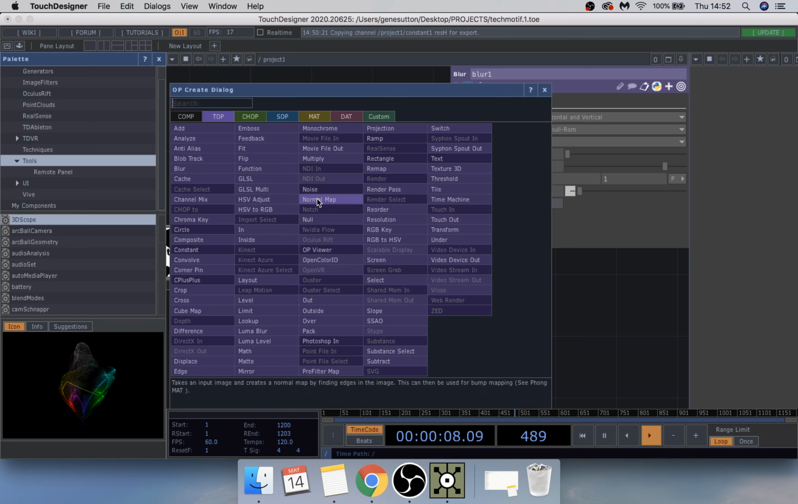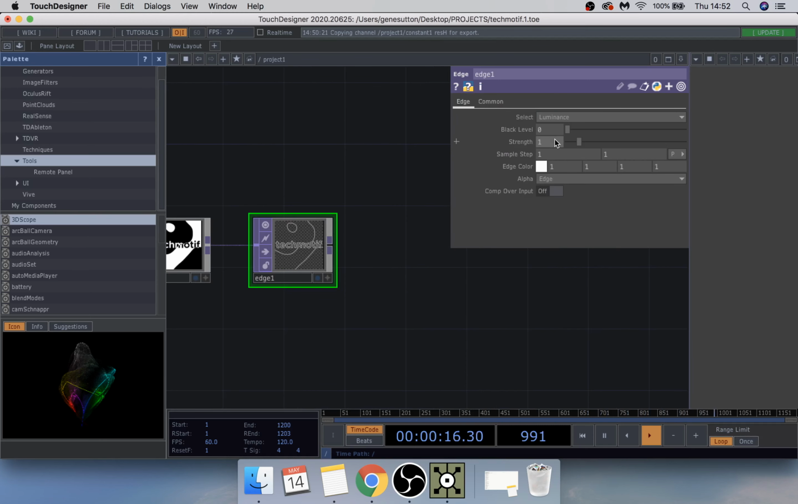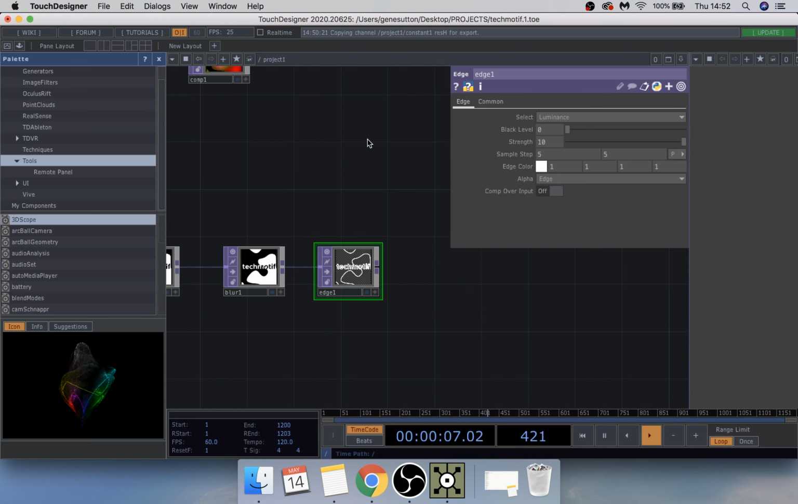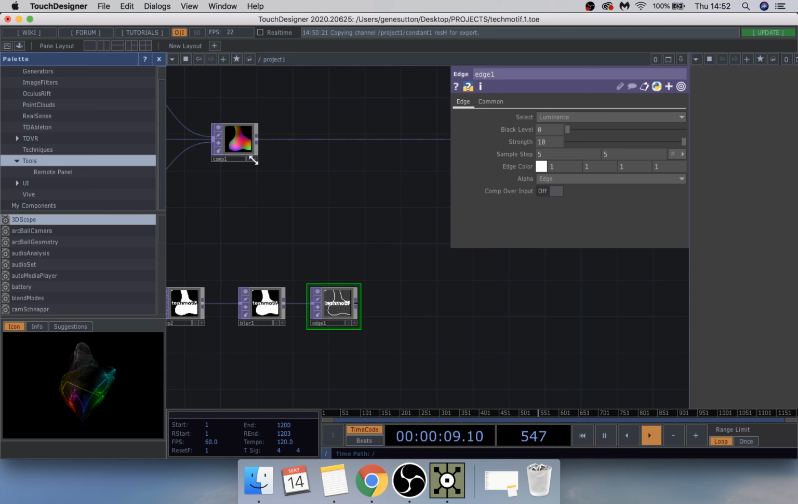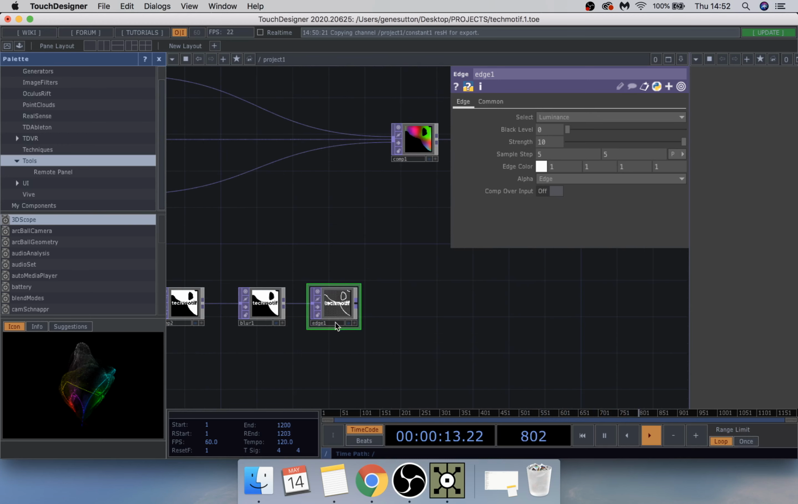And then we're going to add an edge down here and change the strength to 10 and change the sample step to 5 and 5. Okie dokie. Now, make this one over here, just around about here. We're going to add this one into the composite.